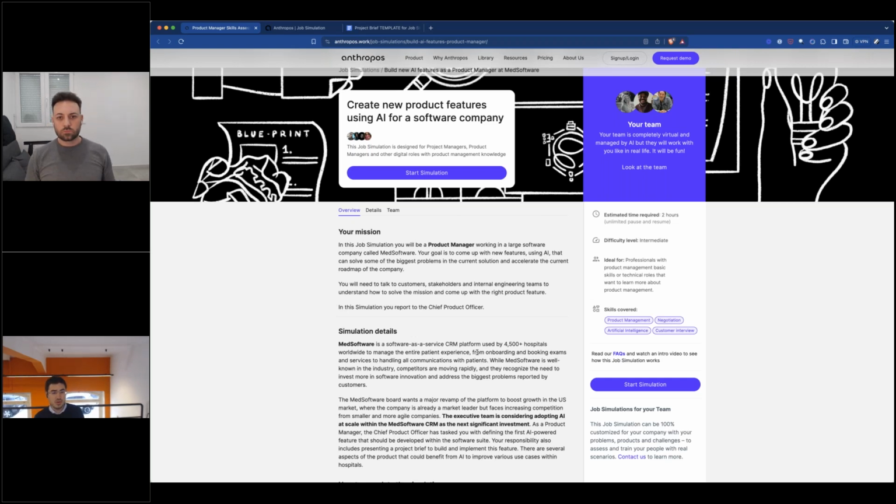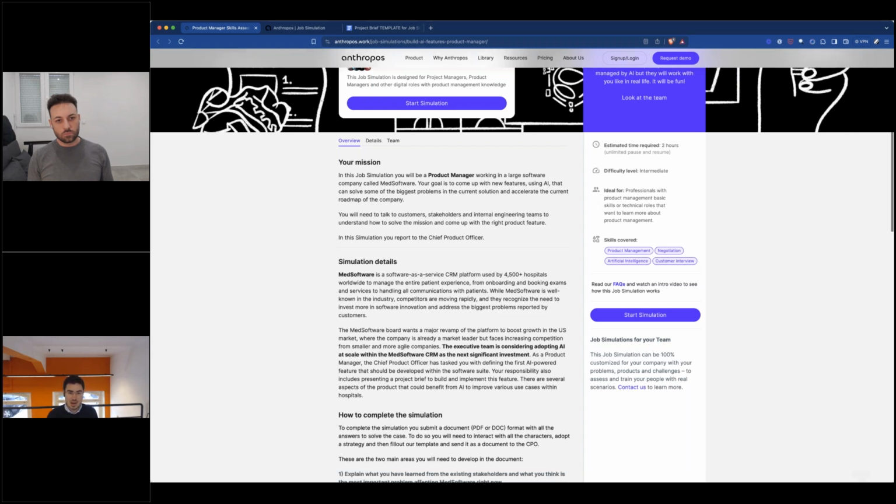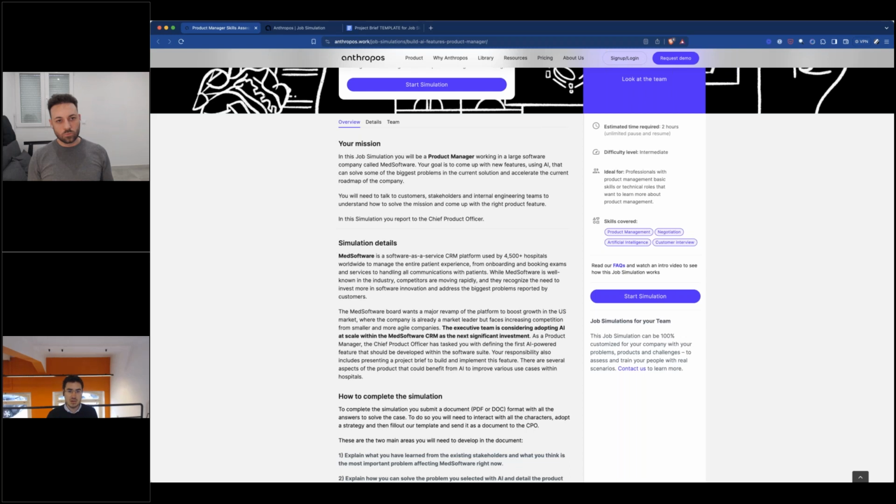And what Met Software wants to do is start using AI, start using some of the new functionalities that came up in the last couple of years to accelerate their growth, right? They feel like they've been left behind in some areas of the software. There are customers that are complaining about specific use cases. And so as a product manager, I've been tasked by my manager to go talk to the customers, talk to some of the stakeholders even that are using Met Software, and basically design first and foremost a solution, and then build that solution for Met Software.